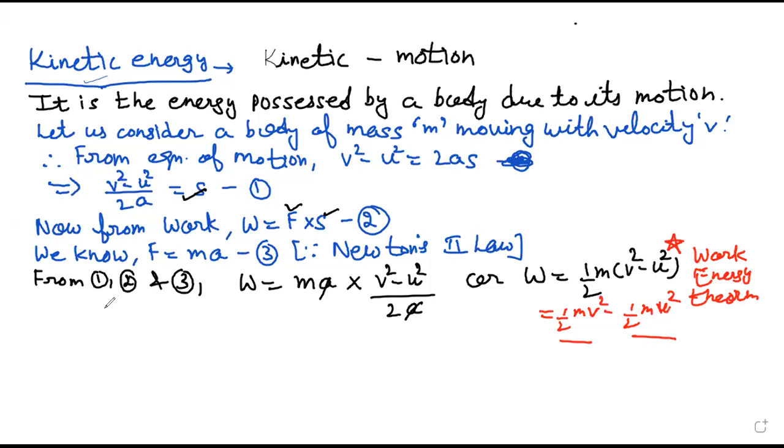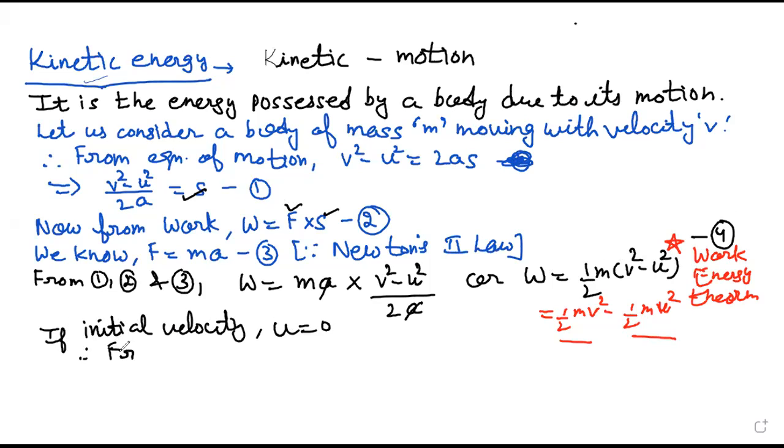Now, if the body was moving with velocity v, and the initial velocity u is 0, let it be my fourth equation.